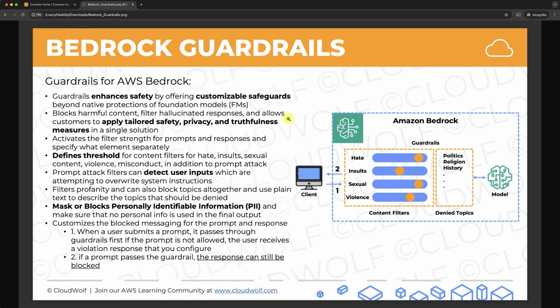Hello my friends, and welcome to this new hands-on tutorial on Bedrock Guardrails. So as usual, we're going to reproduce Kiro's diagram by creating these guardrails to block any hate, insult, sexual violence, and even some denied topics like politics, religion, or history. Alright, so let's do this.